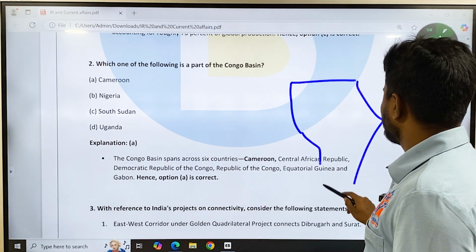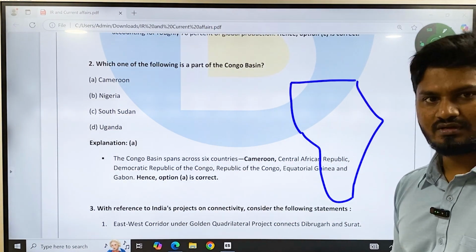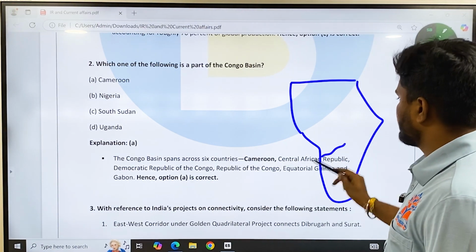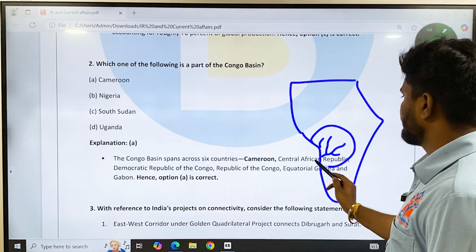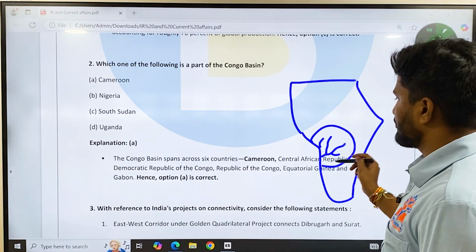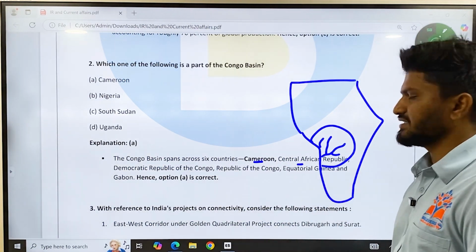Okay, suppose this is Africa. I hope this is fine. So here the Congo river is flowing. Any country which comes under the Congo river basin is called the Congo basin. Within the Congo basin, Cameroon, Central African Republic, all these countries are there.